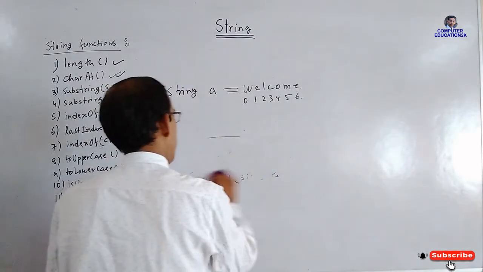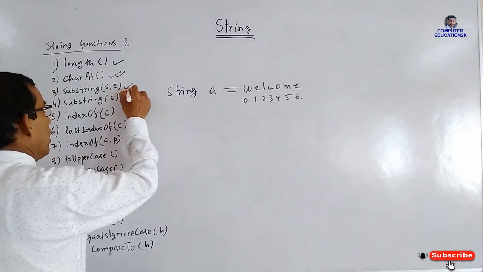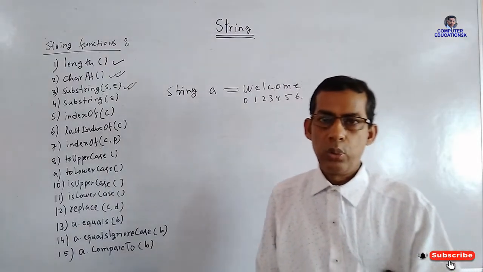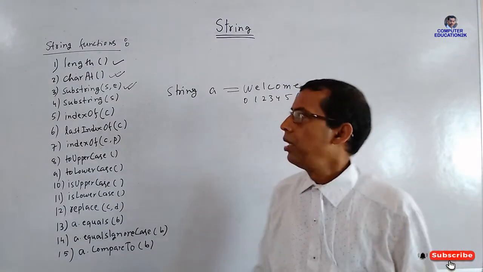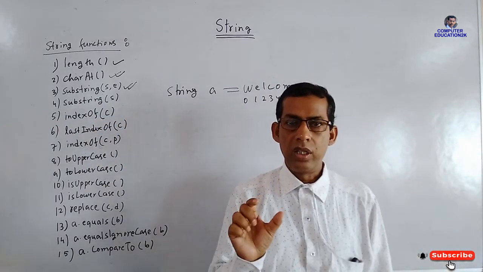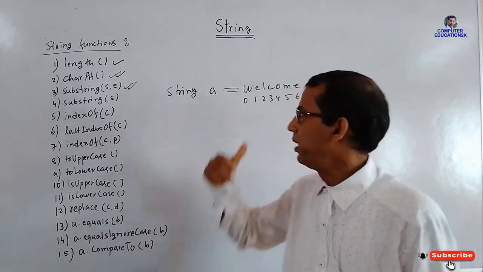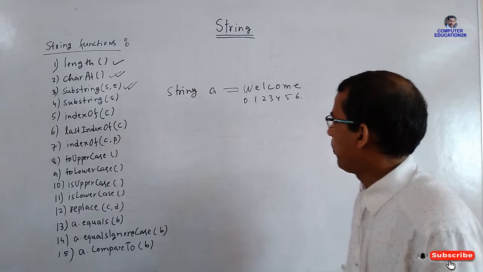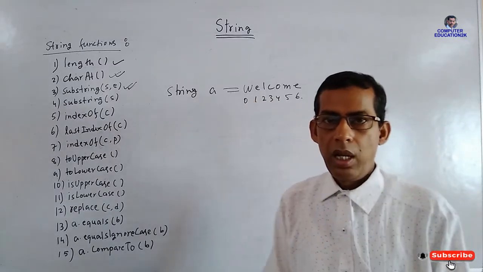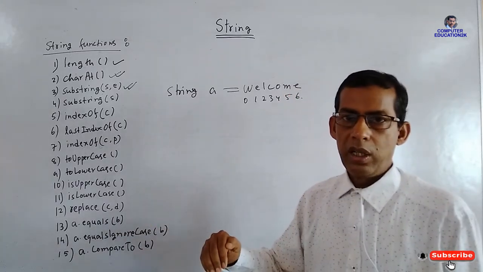Now let us see the next function, substring. Okay, charAt is used to extract any character from a string, but substring is used to take out a part of a string. Suppose I want to take out WEL, well, from welcome.